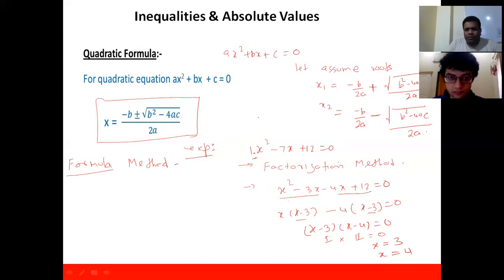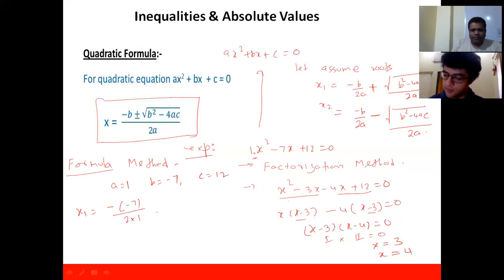If you compare, a is 1, b is minus 7, and c is plus 12. So 7 plus or minus under root 49 minus 48, that is under root 1, by 2. So 7 plus or minus 1, by 2.